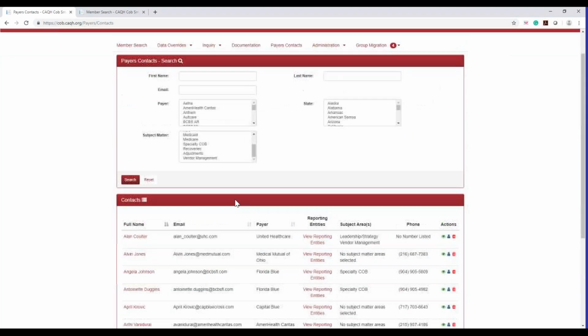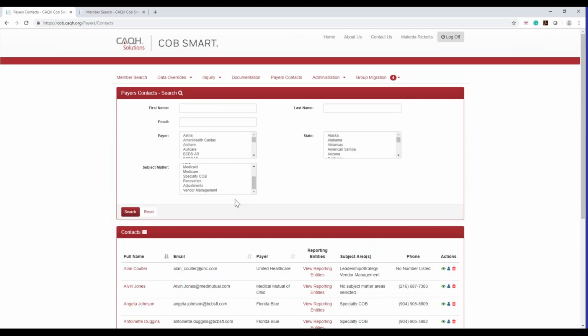It's always helpful. And if you are not on the payer contact list, please go in and have someone from your plan update your information so that we have everyone's latest information here, because people do use it and they find it very helpful. And if you are on there, please update your information. The more information you provide, the better, such as your reporting entities, your subject matter areas, and the best way to contact you. And if you don't want to be contacted, take your phone number off, etc. Or if you want to be contacted just by email, make sure you go in and add that information.